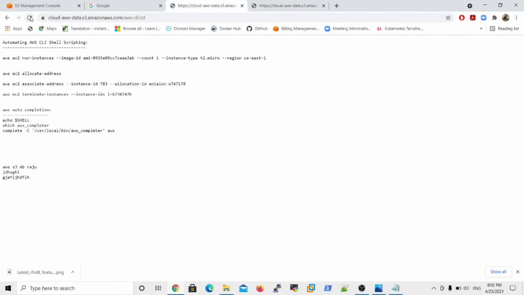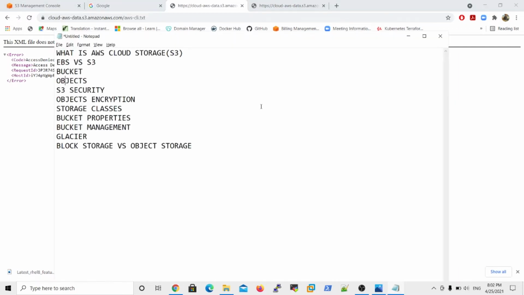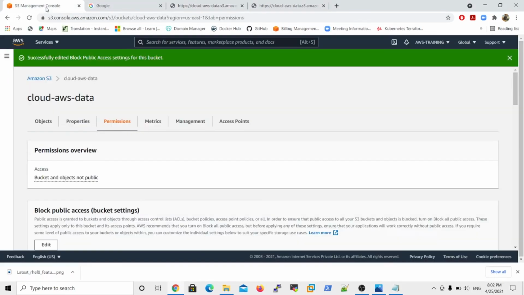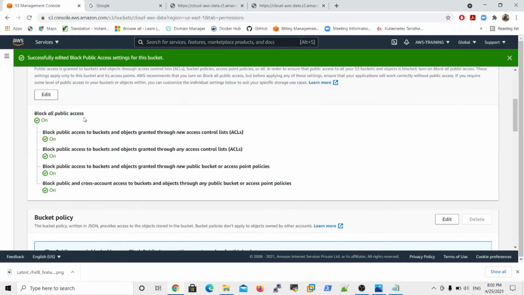You try to refresh the previous page, and now you got an error on the screen. So what is the meaning of bucket public access? Once block all public access is enabled, you won't be able to access your objects. To access the objects, you must turn off the public access options. But how can you write policies for the buckets? Later I will tell you.